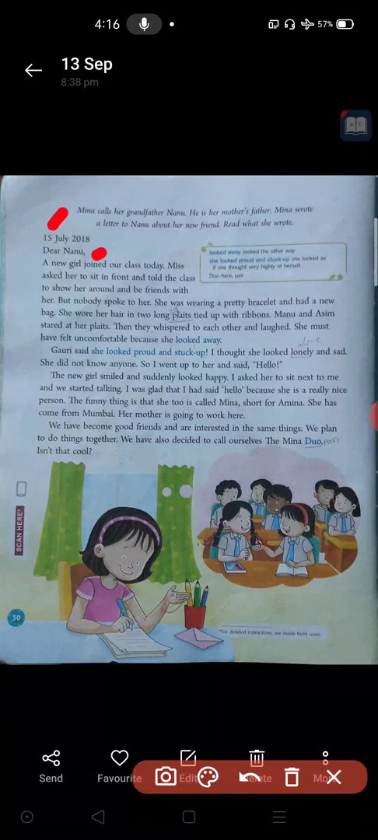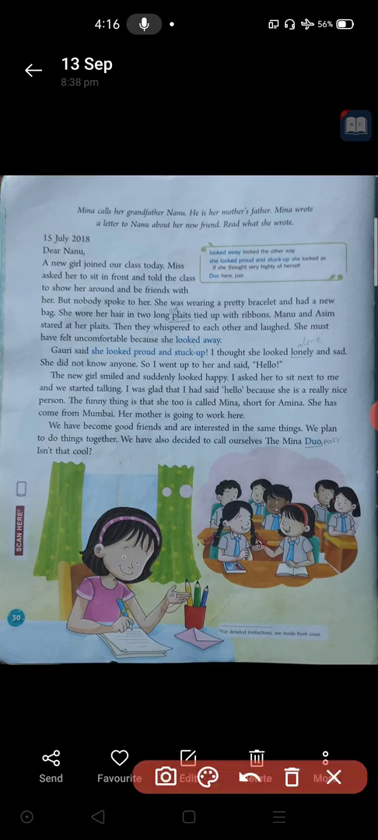For example, you are writing a leave letter to your class teacher. What will you write here in this place? Respected sir. When you write to a teacher or principal or somebody, we need to use respected here. When we write a letter to our dear ones, we have to use dear, as in dear Nanu. It means family members, relatives, friends. So dear we have to use for them.